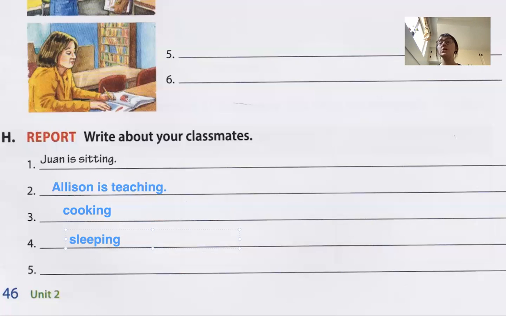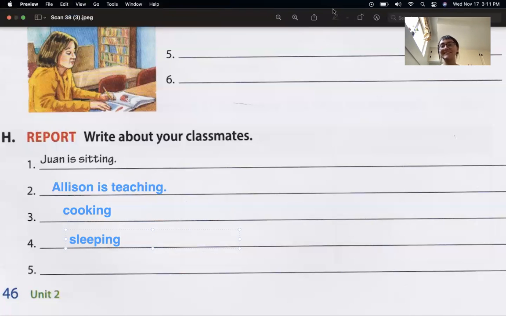Okay, so practice this, try doing this for your homework today or just for your classwork today. Talk about what people are doing, and maybe ask, what are you doing right now, right? Ask somebody, what are you doing? And they'll say, oh, I'm cooking. I am cleaning. I am waiting, right? I am waiting for a phone call. So that's it for our lesson today, and I'll see you next time.